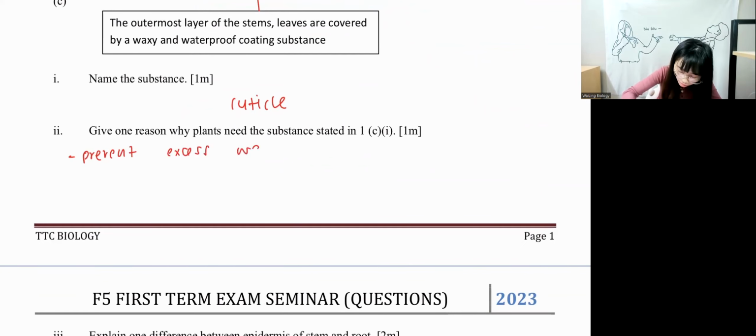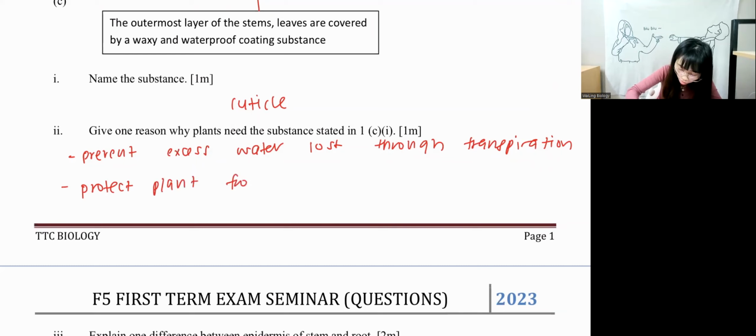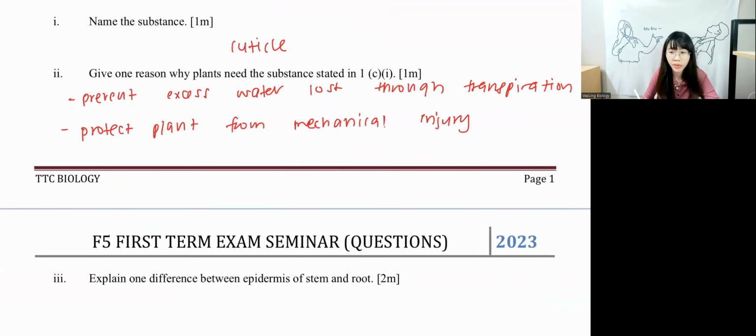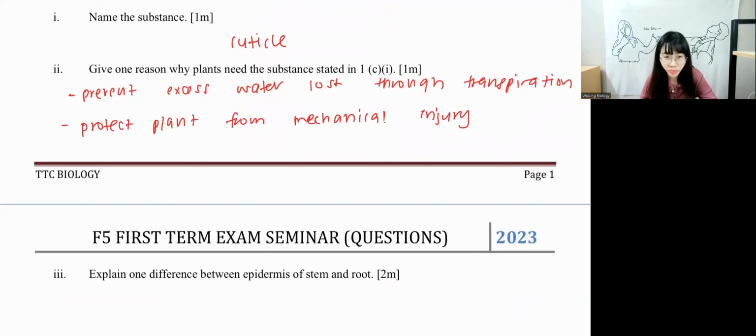Prevent excess water loss through transpiration. Okay, the other one. Protect the plant from mechanical injury. From mechanical injuries. You can choose one to write, guys. If you haven't learned chapter 4 before, you can actually write prevent excess water loss through evaporation. Also can.